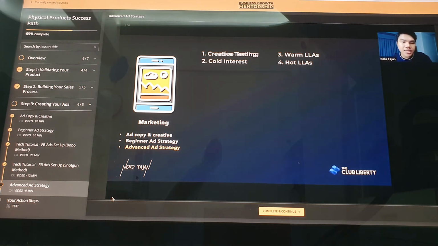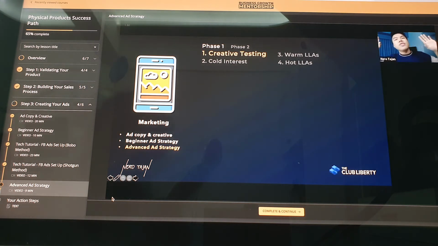Now, I will show it to you guys kasi this is how complicated it is. Diba? It's so complicated na 4 parts siya, yung advanced strategy, and I divided the part 1 into 2 phases. That's how complicated it is. 4 parts, and the first part is divided into 2 phases. Ganun siya ka-advanced. This is from my knowledge, from all my investment in courses. And I want to officially give the credit to Project Virum, to Virum Ecom. This is parang his method na I modified to fit my own needs.